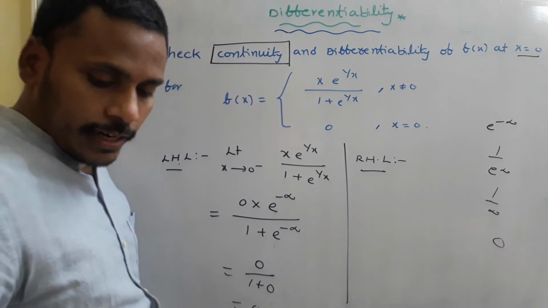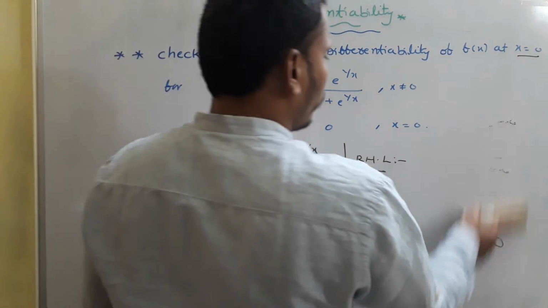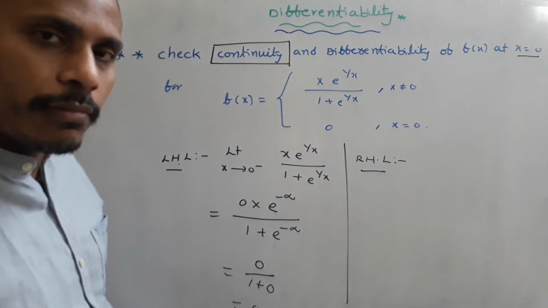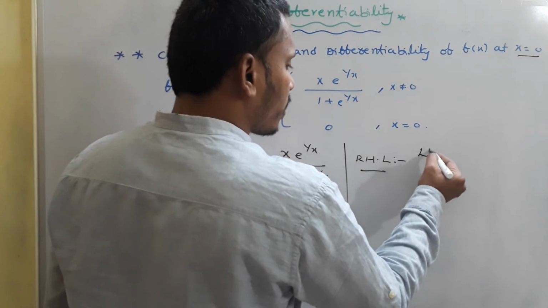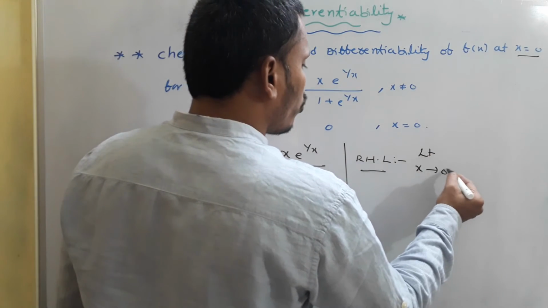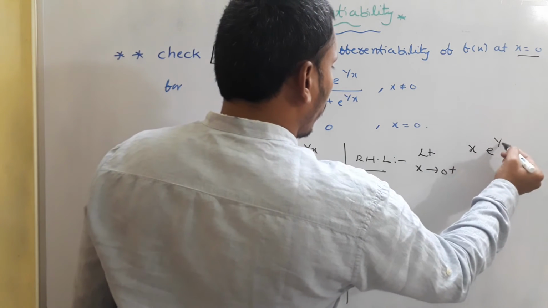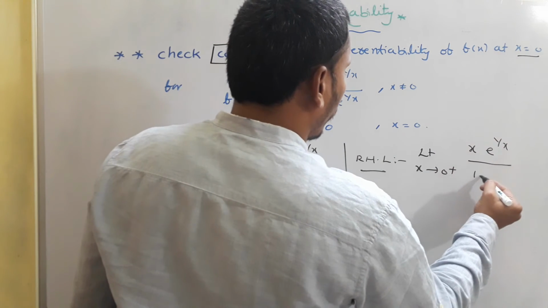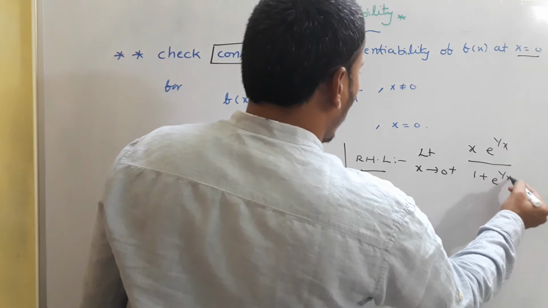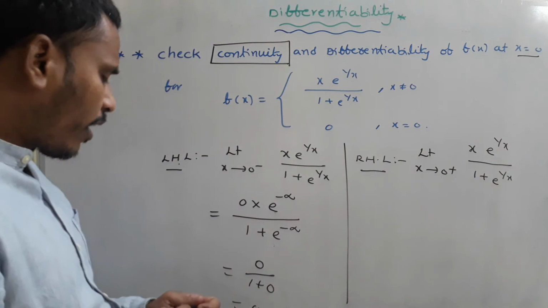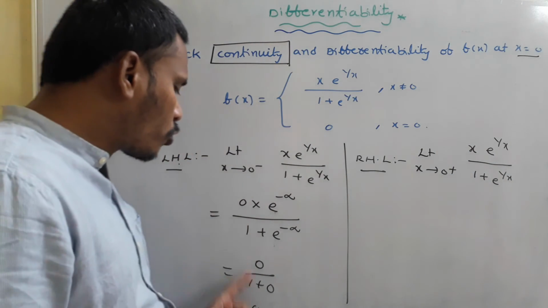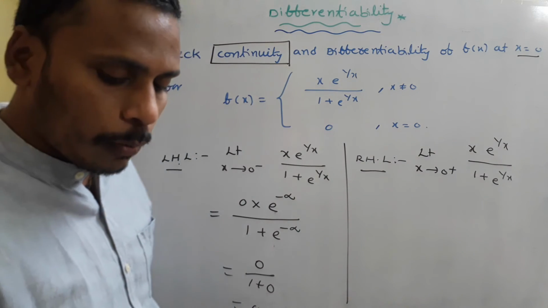And the next thing is the right hand limit. For this right hand limit, what we need to do is use the same definition, but as x tends to 0 plus: the limit as x tends to 0 plus of x e power 1 by x divided by 1 plus e power 1 by x. For the left hand limit, direct substitution generated 0, no problem.